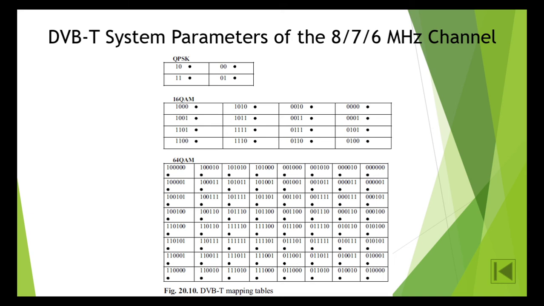So look at the table, okay? Figure number 10. I have given the QPSK table values, and then 16 QAM and 64 QAM. DVB-T mapping tables. So next session we will discuss the DVB-T modulator and transmitter.